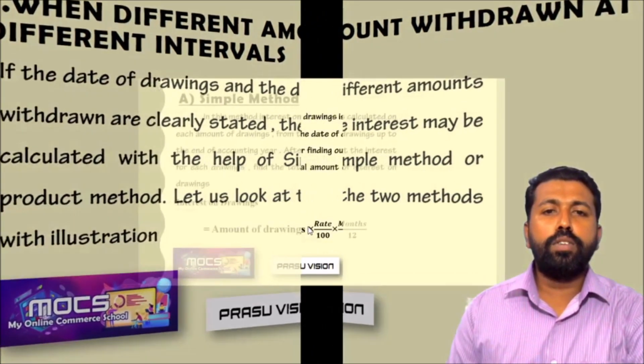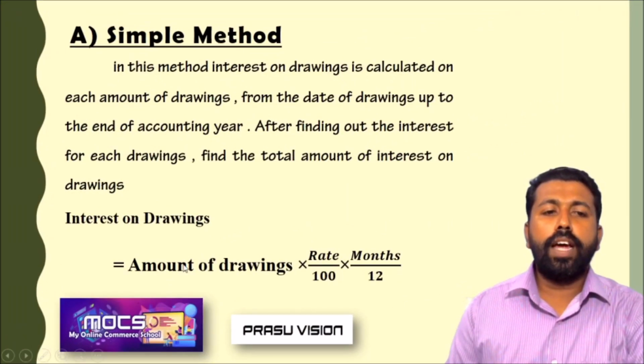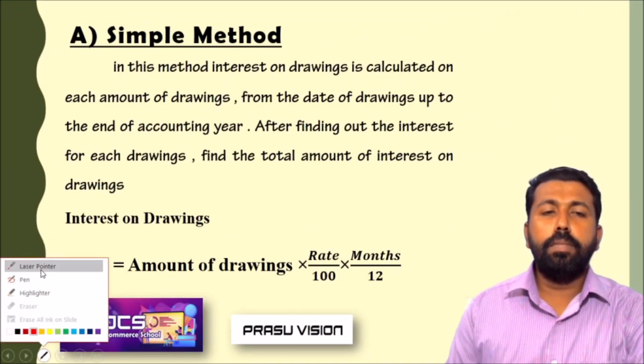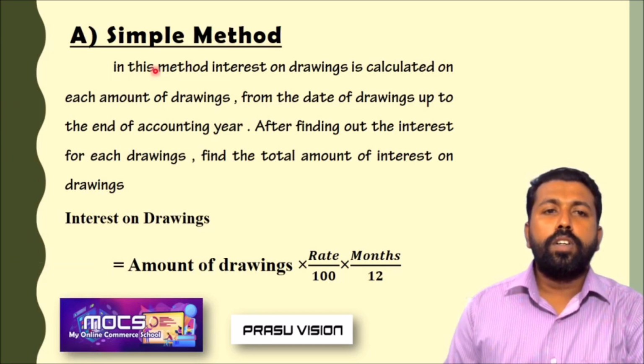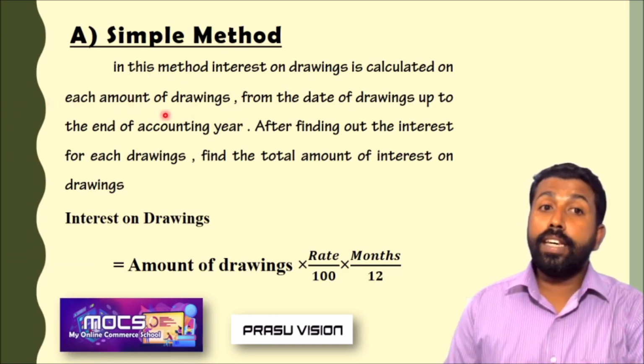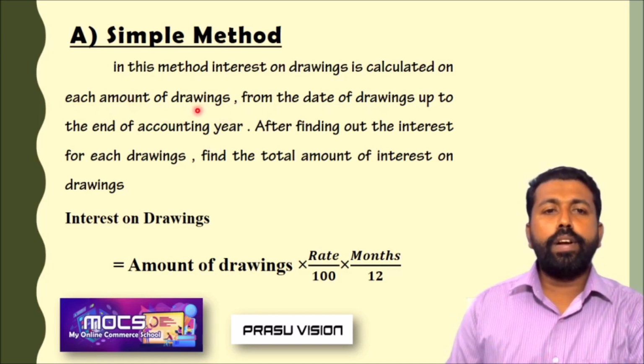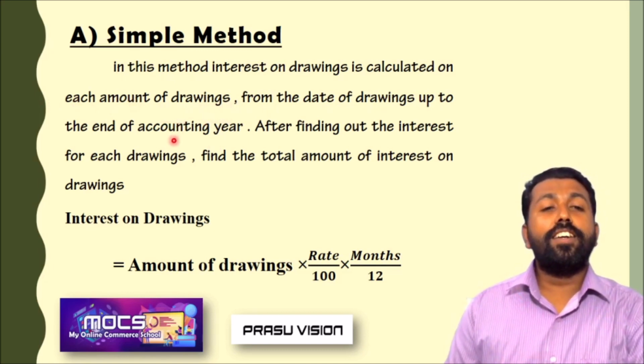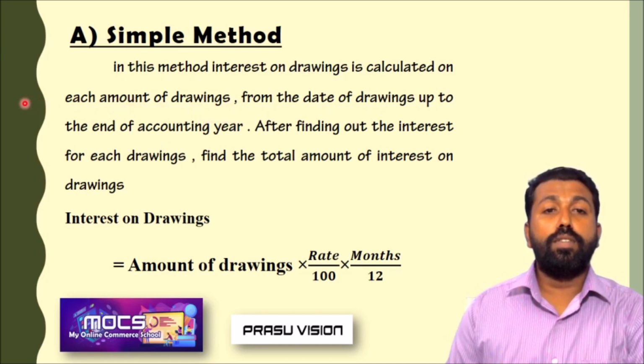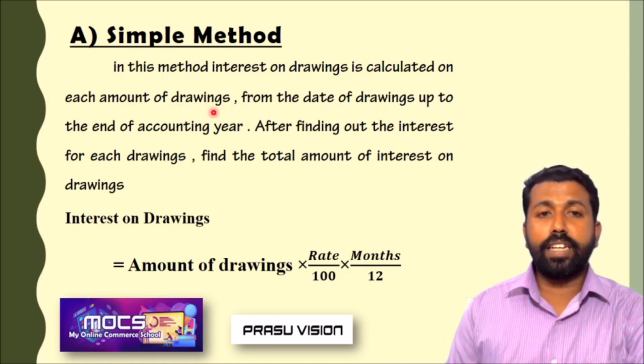First of all, we have to learn how to calculate the amount in the simple method. In this method, interest on drawings is calculated on each amount of drawings separately.